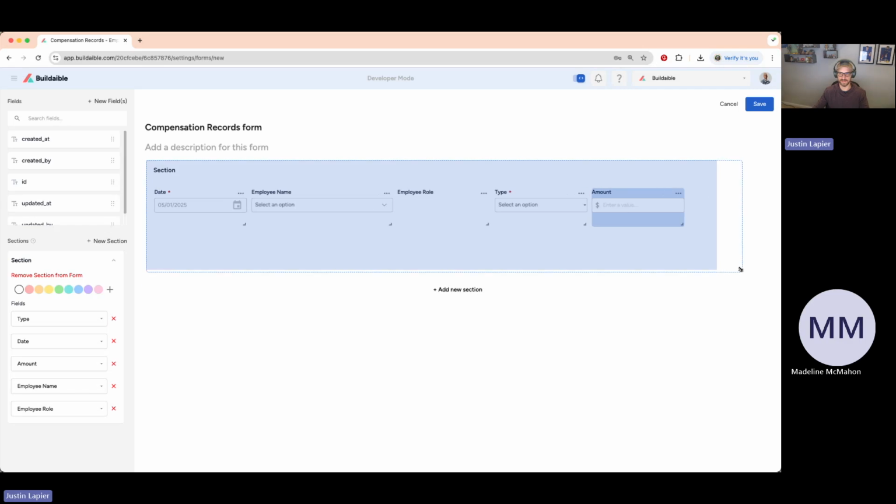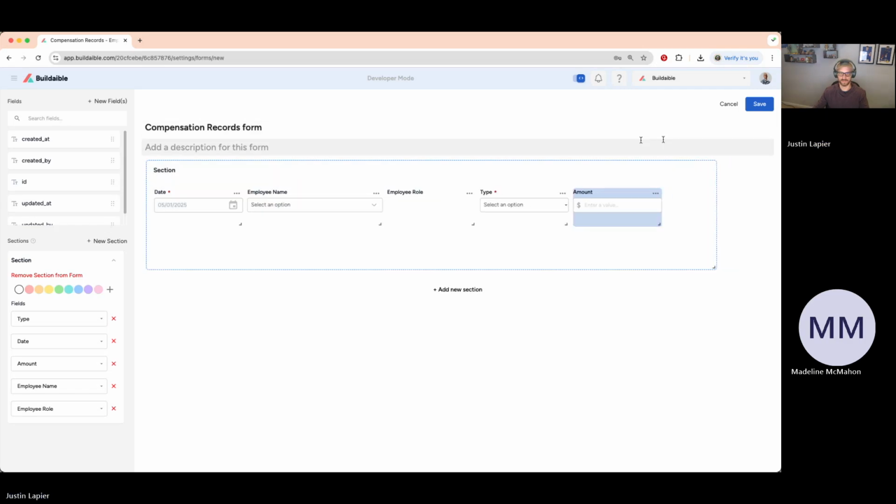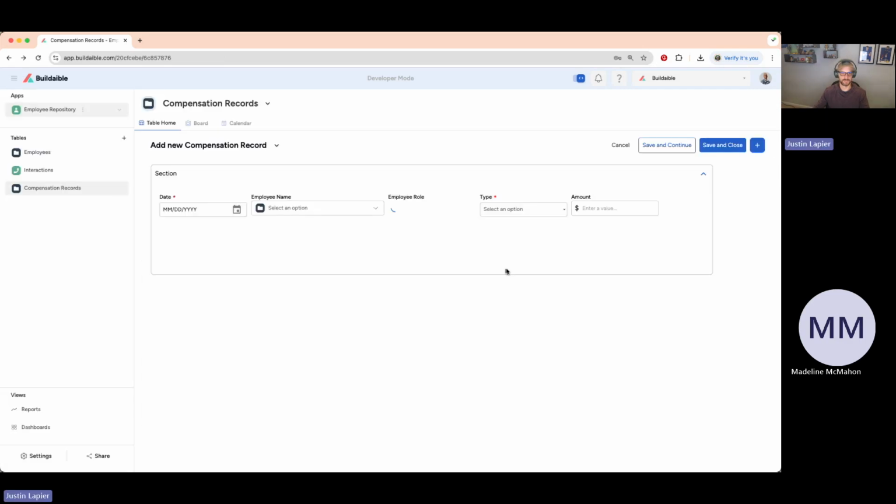And reduce the size of this section a little bit. I'll go ahead and save. There we go. So now that is how our form is laid out. One thing to mention here, you notice these are a little off on their formatting. That's something we're working to resolve right now. We believe it actually has to do with this required asterisk right here pushing them down. If you remove the required, it aligns them perfectly. So we're working to resolve that right now. So that'll be resolved shortly.